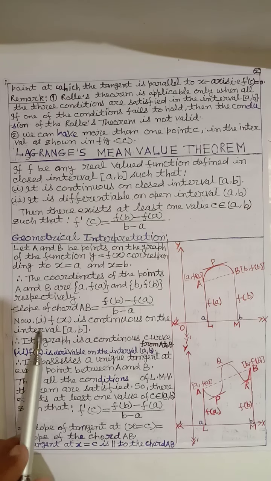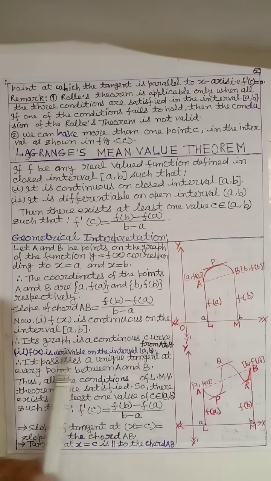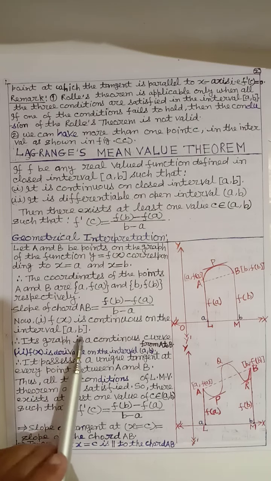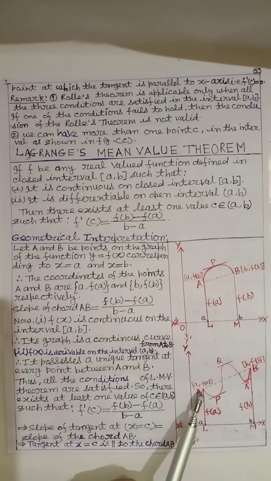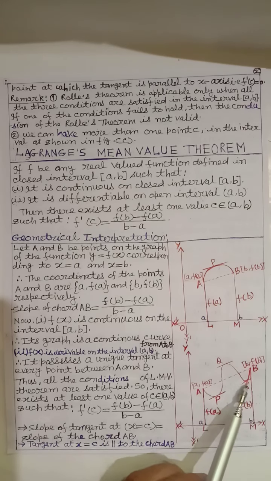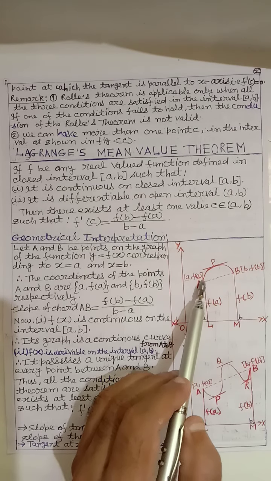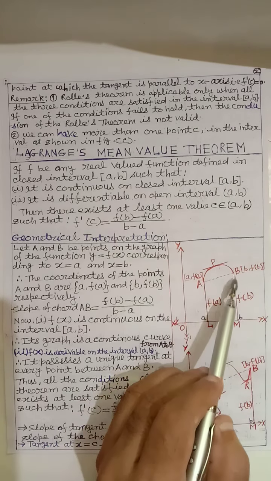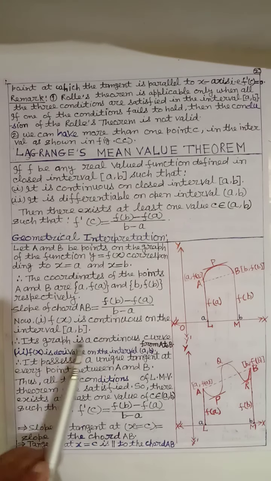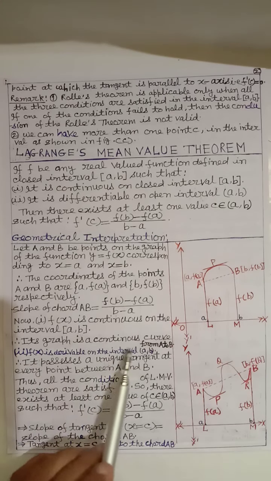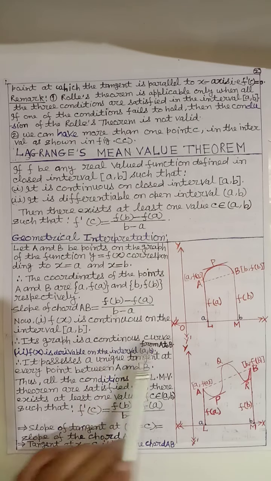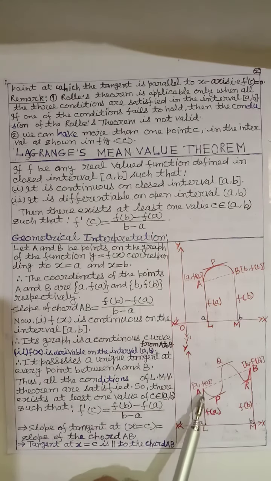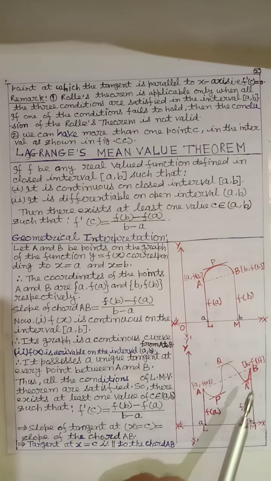Now first, f x is continuous on the closed interval a to b. Already here this is continuous, without any break. Its graph is a continuous curve from a to b. This is the meaning of continuous.